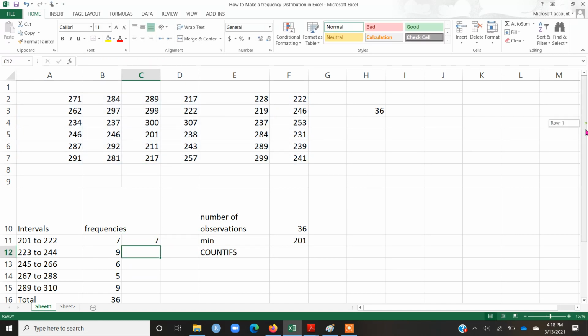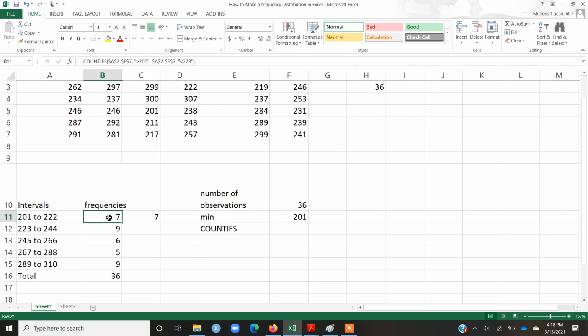Now if I want to count the other side, I have already done it here, I am repeating it just for the clarity of the viewers. Let's say I copy this function argument and paste it in the next cell. You can see that there is an anomaly here. The observations between 223 and 244 should be 9, whereas this is giving 5. So let's double click on it.